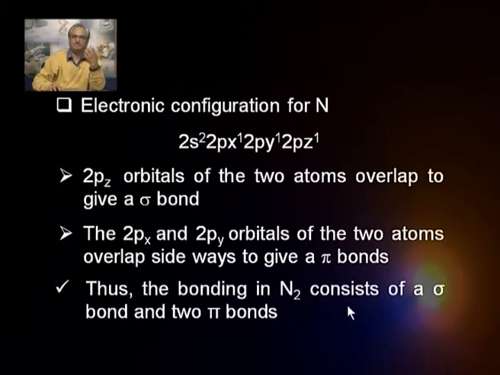So, essentially we can say that the bonding in nitrogen consists of a sigma bond and 2 pi bonds, and commonly we just write it as N triple bond N. So, of the 3 bonds, one happens to be a sigma bond and 2 happen to be pi bonds. The sigma bond is because of the overlapping of 2pz orbitals along the internuclear axis, and px and py give you the pi orbitals. So, that is the kind of description we have for the nitrogen molecule.